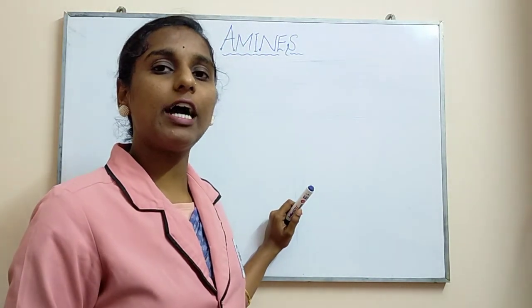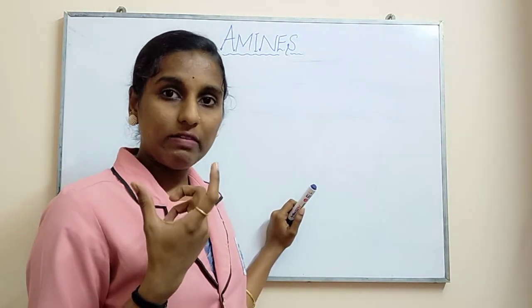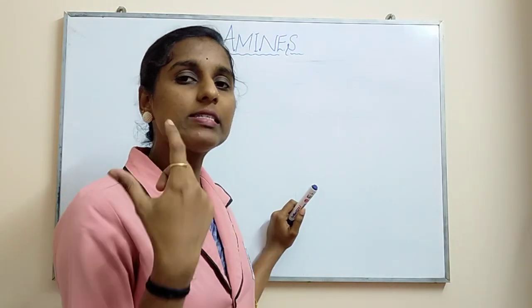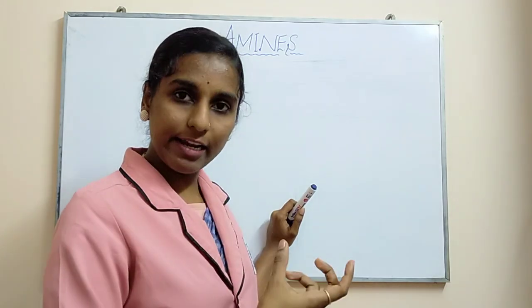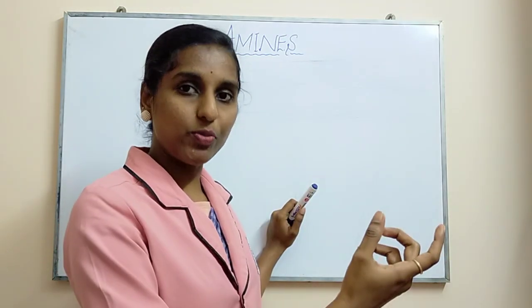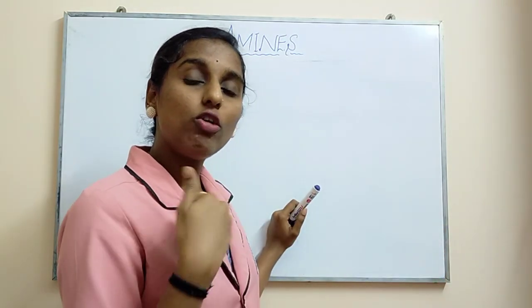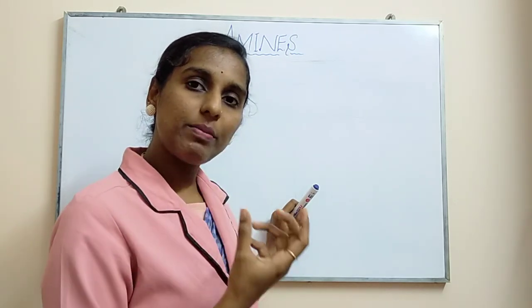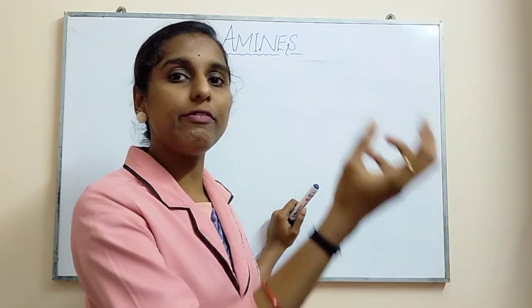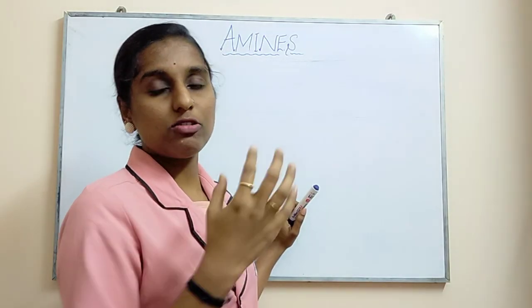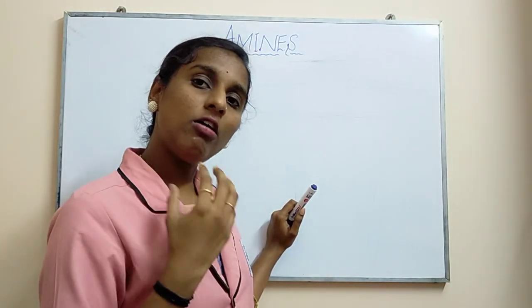Later you have learned regarding the nomenclature part, where you have learned the common name as well as the IUPAC name. The common name is nothing but prefixing the alkyl group, and as suffix you are supposed to give amine. When you go with the IUPAC, the prefix will be the alkane, the last E you are supposed to remove, and in that place amine will be given as suffix. So that will be your IUPAC system.